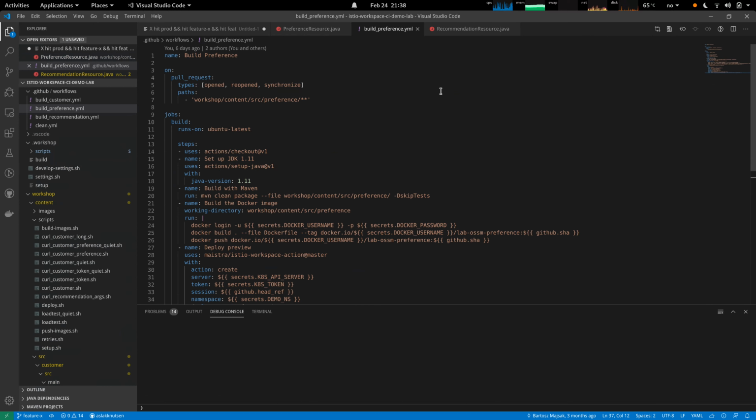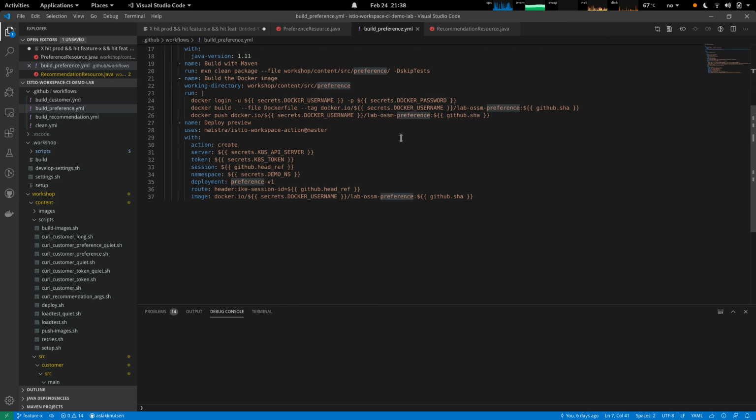Simply hooked it up to GitHub Actions. And it's a fairly simple thing to say that on a pull request that's been opened or synchronized, and it matches the preference service, we're going to call a checkout of the code, a simple Java setup. We're going to build it with Maven, and then we're going to build a Docker container. And then comes the Ike part, which wraps the Ike command line into a container. And this time we're using an action called create instead of develop. What create does is it will not block and hold the command line open. It will just create a session and go on.